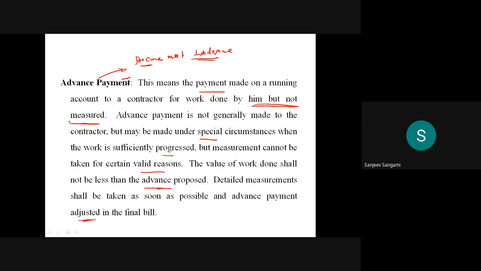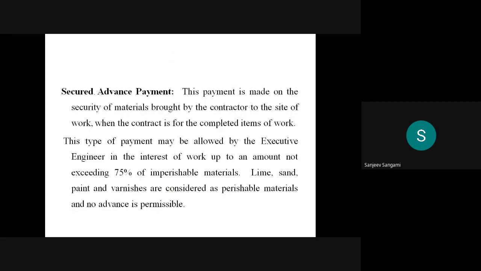It is only a belief in the contractor and the kind of work done earlier, which will also be considered when making the advance payment. But nowadays, advance payment is normally not promoted.